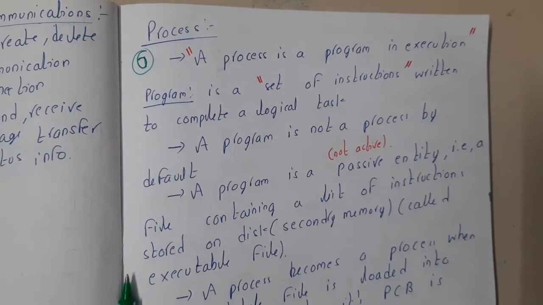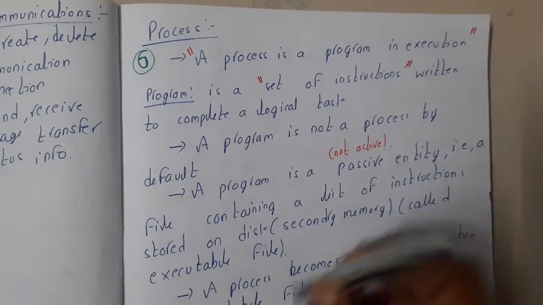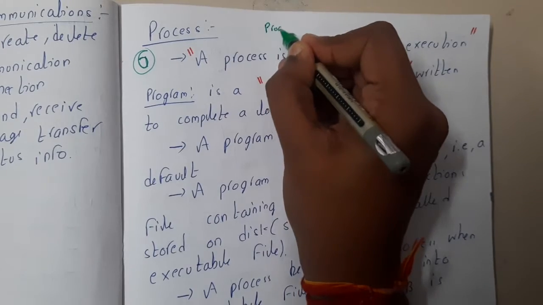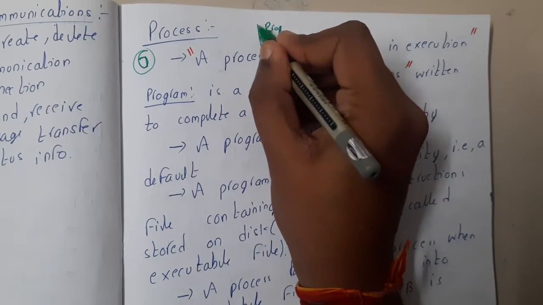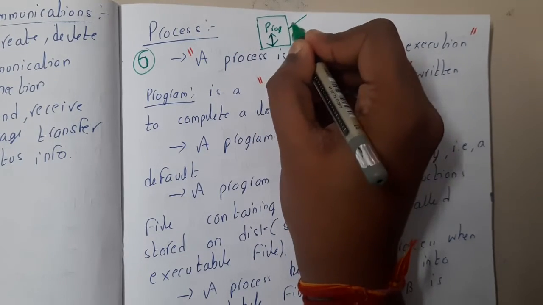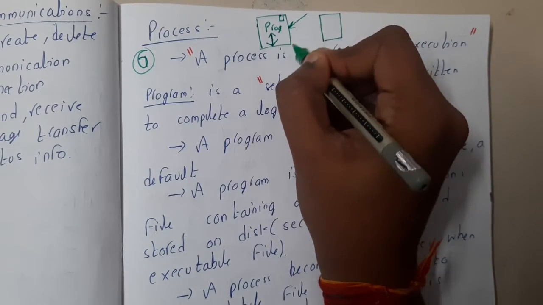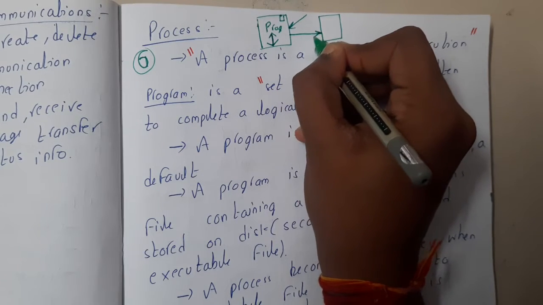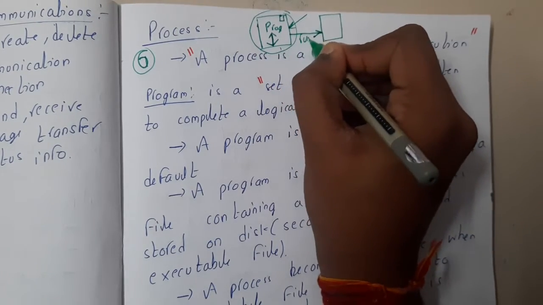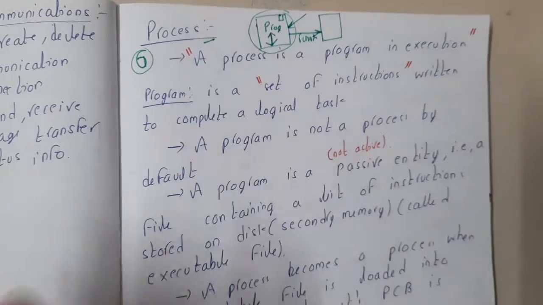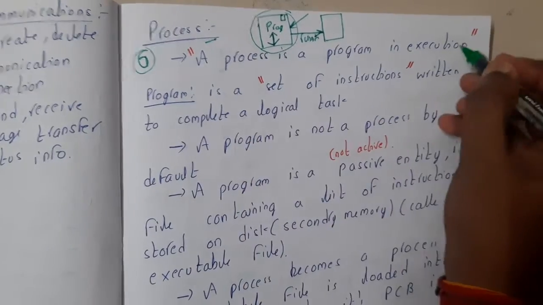First of all, let us understand the difference between a program and a process, guys. In simple words, a program is nothing but what we write. In our C labs, in our Java labs, and everywhere, we write some programs, right? Those are called programs. Then what is a process? Once you press the execute button for a program, it is converted into a process, guys. A program which is running or executing is called a process. That's the simplest definition of a process. So a process is a program in execution.